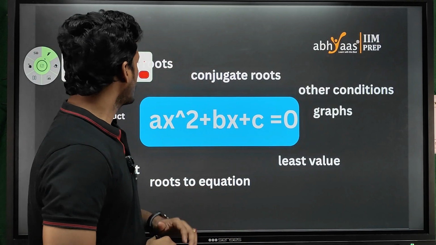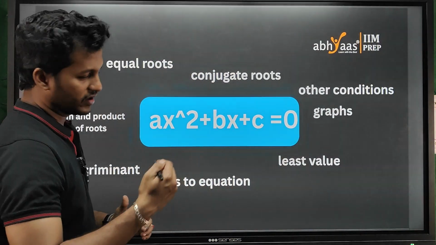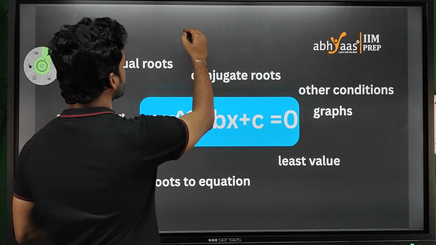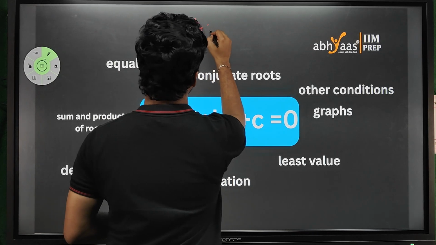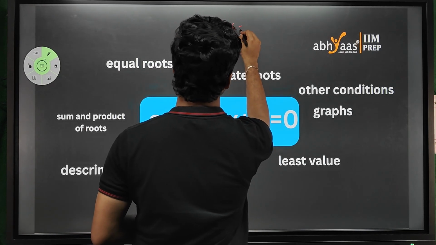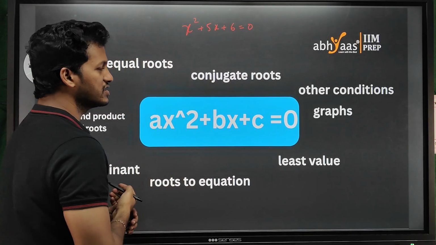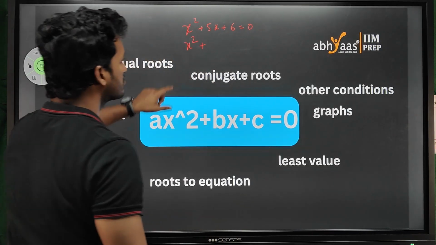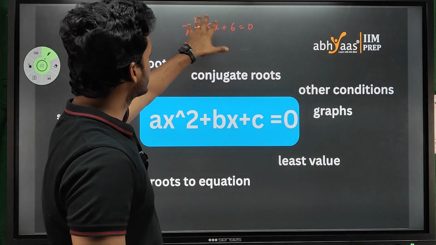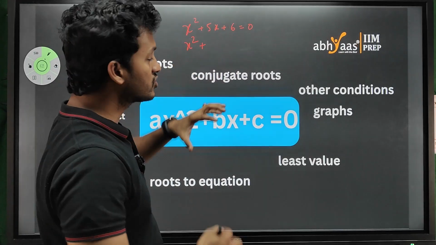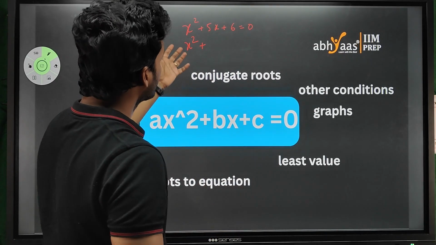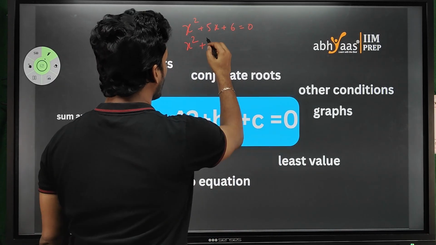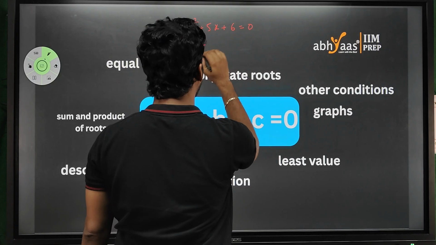Okay guys, so now we are going to solve quadratic equations. Let us take a quadratic equation, x square plus 5x plus 6 is equal to 0. Can we solve this one? Yes. How? In this way we can convert these two terms, 5x and 6, in terms of one after the other, like you can factorize this. So how do we factorize this whole quadratic equation?